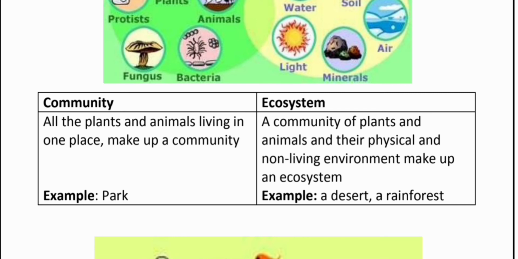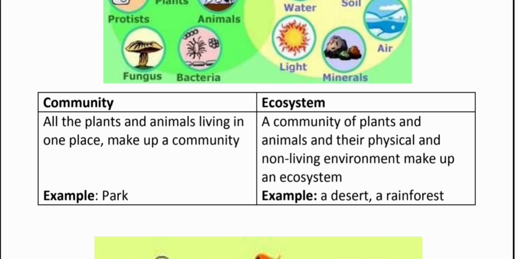On the other side is ecosystem. Ecosystem, students, the interaction between the animals and their environment is known as ecosystem. When you people live in the environment, you can observe that you take oxygen from the environment, you release carbon dioxide in the environment. So this is an interaction. This interaction is called ecosystem. A community of plants and animals and the physical and non-living environment make up an ecosystem.